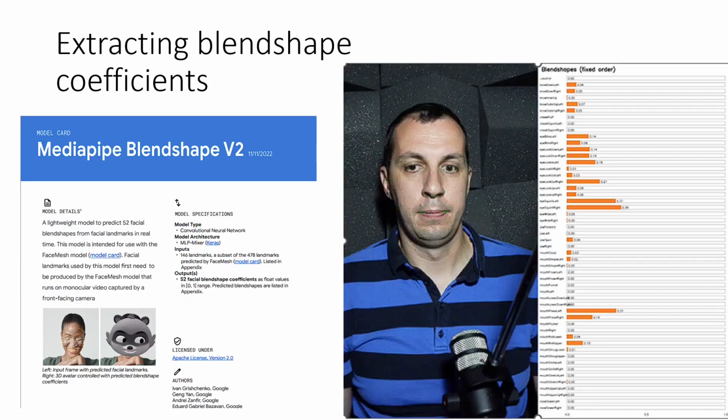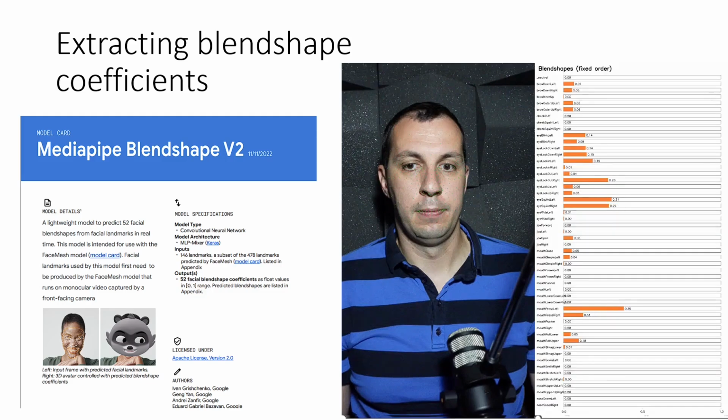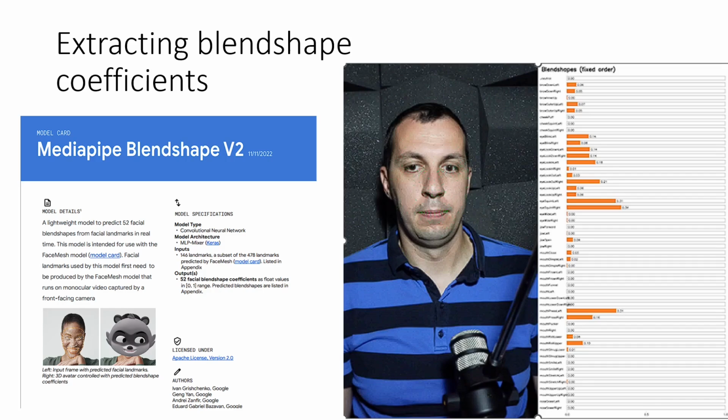Here we see the original video and the blend shape coefficients extracted using MediaPipe blend shape v2. So visually, the coefficients appear meaningful. When the mouth opens, the jaw-related values increase. When lips close, lip-related coefficients change accordingly. So at this stage, everything suggested that these parameters could serve as good training targets.